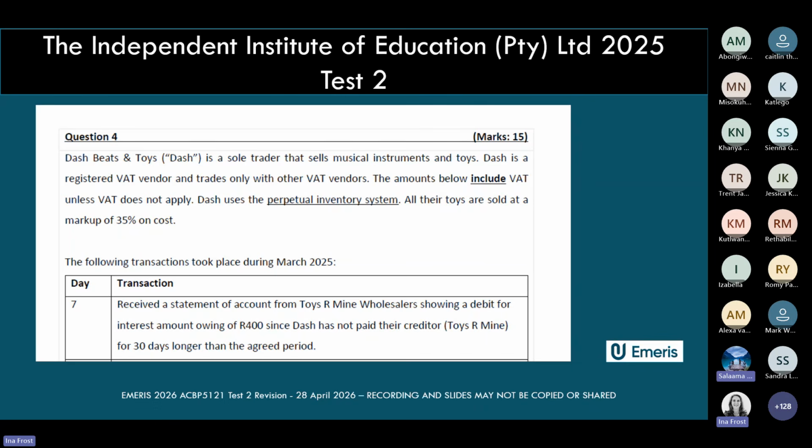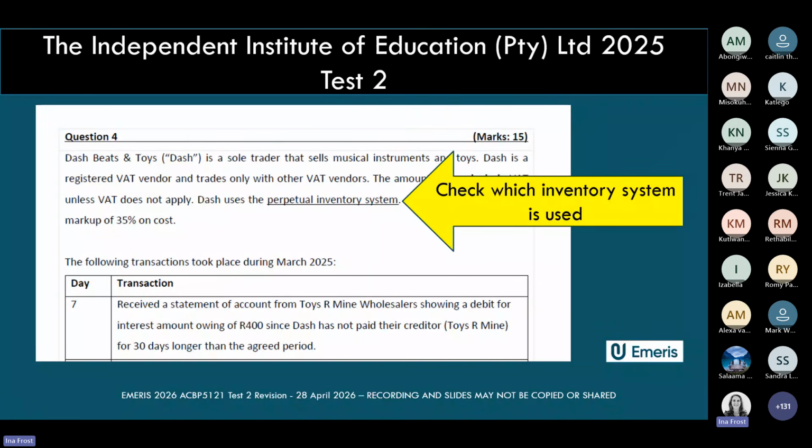From test 2 onwards, in test 2 and in the exam, the very first thing you have to check when you are faced with a question is which inventory system is being used in the question. Because in test 2 and in the upcoming exam, we can test you on either of the two inventory systems. So the very first thing you must look for when you start a question is which inventory system is being used.